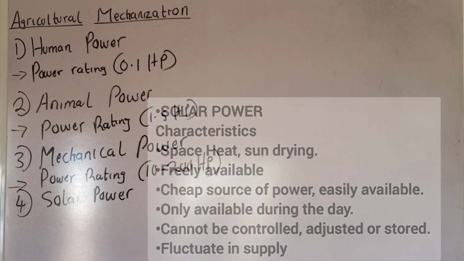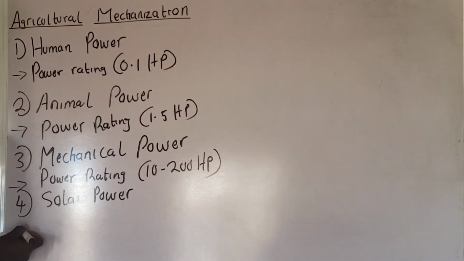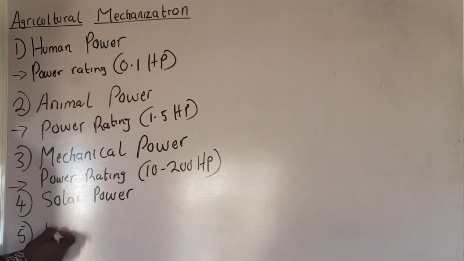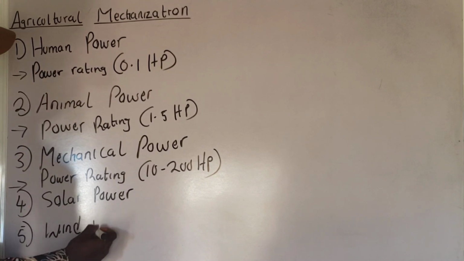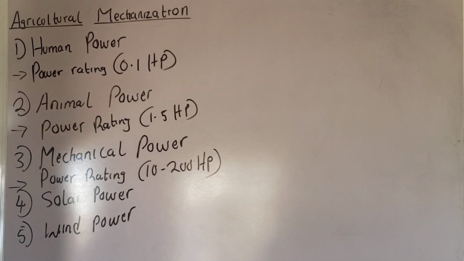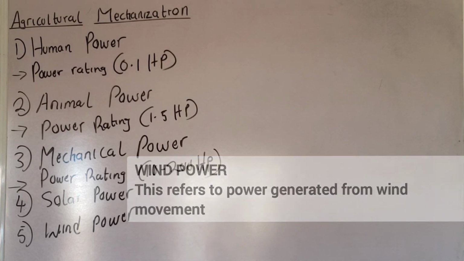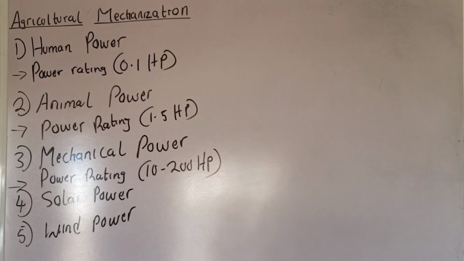Another power that we're going to talk about is the wind power. The fifth power source is the wind power. Okay? Another power source on a farm is the wind power. Wind power is the power generated by the wind movement. You understand? It is used in windmill to generate power by wind and also used in pumping water out of the borehole. That is the simplest definition of wind power. Wind power refers to power generated from the wind.